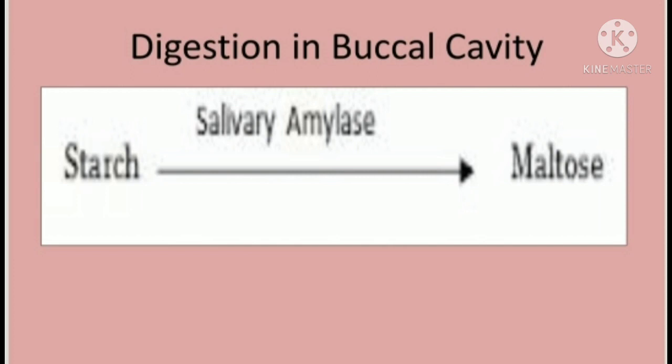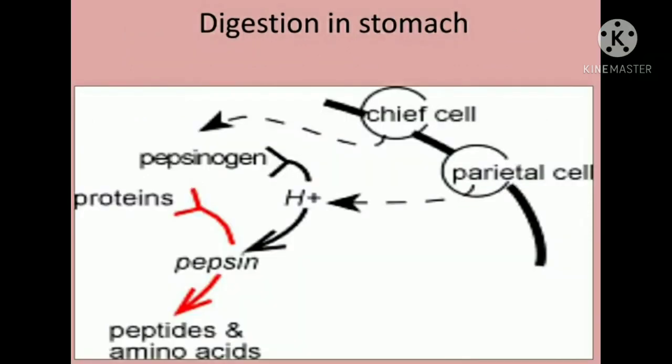It controls the passage of food into the stomach. So, this is how the digestion in the buccal cavity takes place. Now, coming to our next topic, that is digestion in stomach. How does the digestion take place in the stomach?